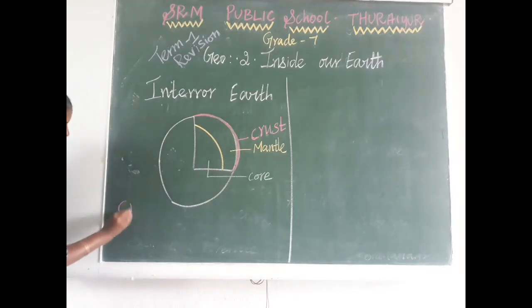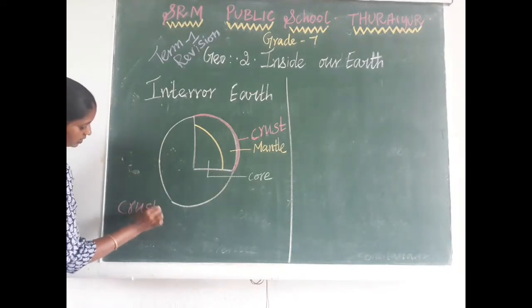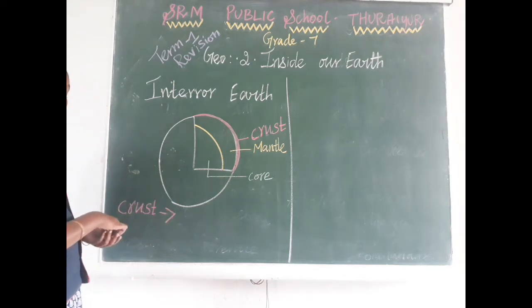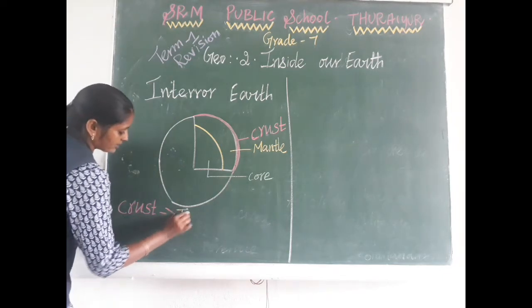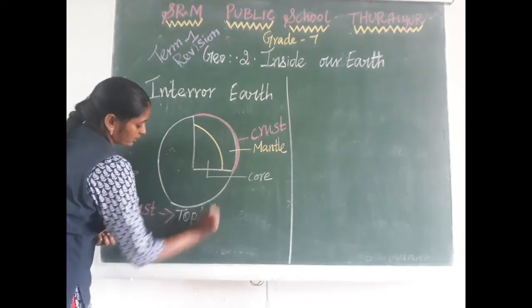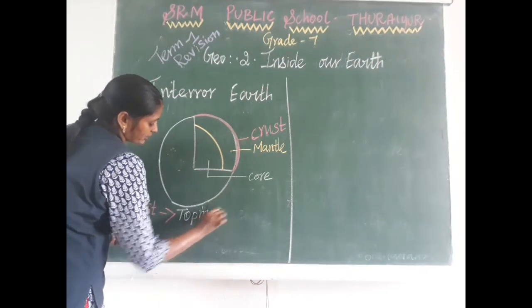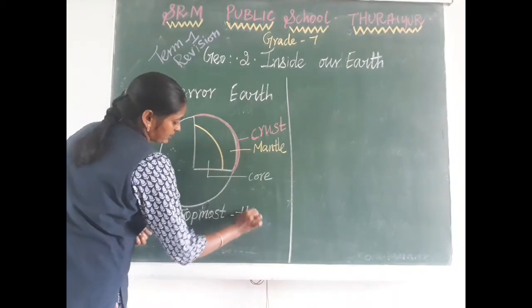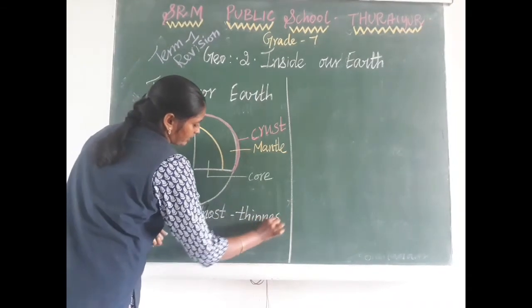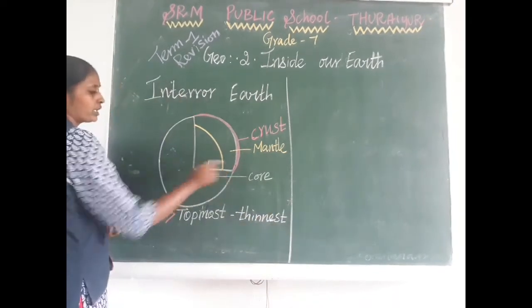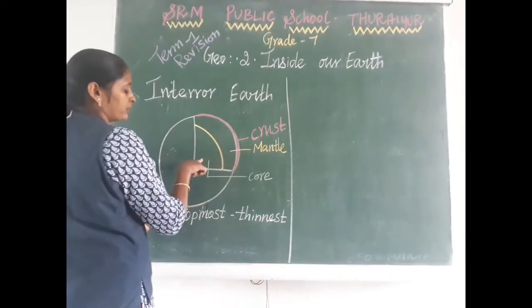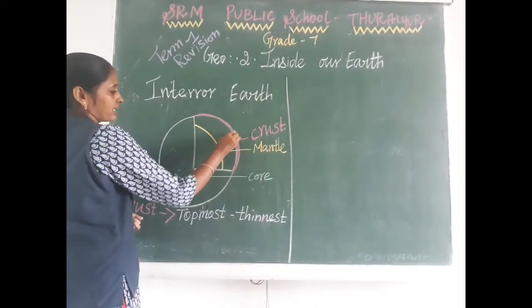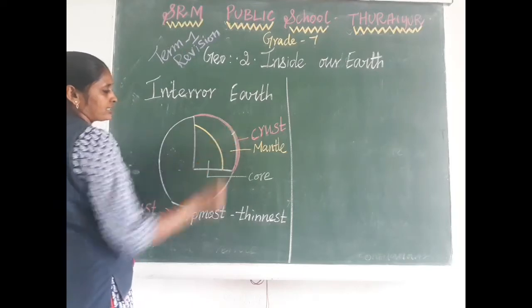So crust is the topmost layer. It is the first layer, the topmost layer of the earth's surface, and it is the thinnest layer. Compared to the other two layers, the mantle and core, the crust is the very thinnest layer.